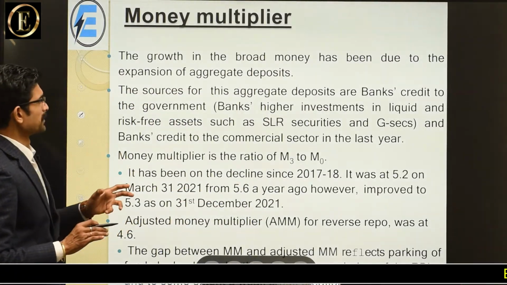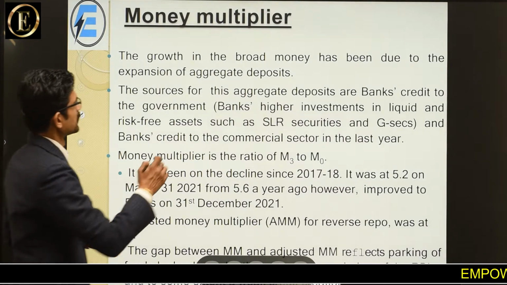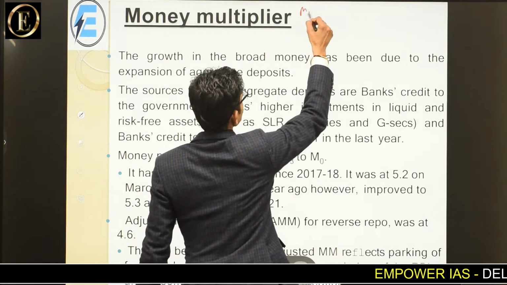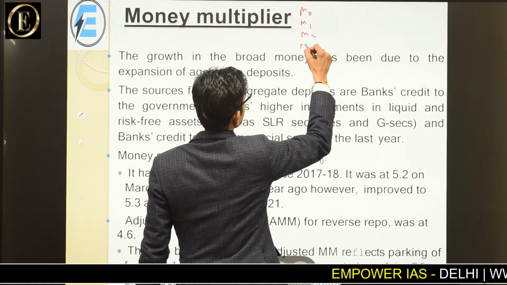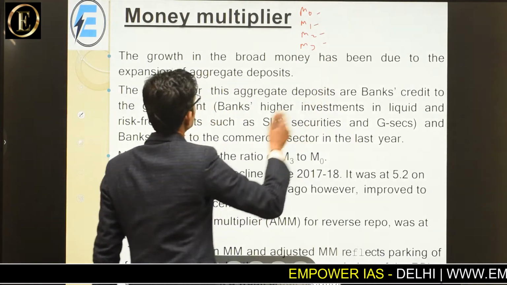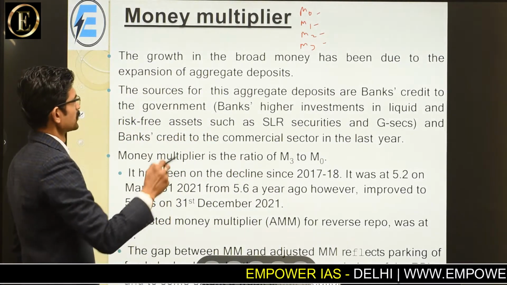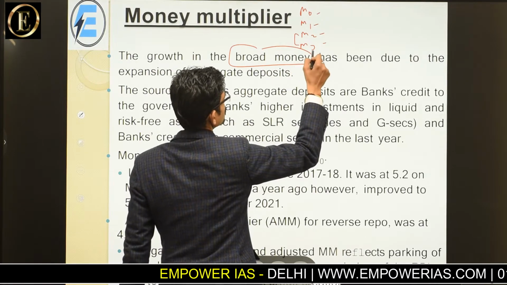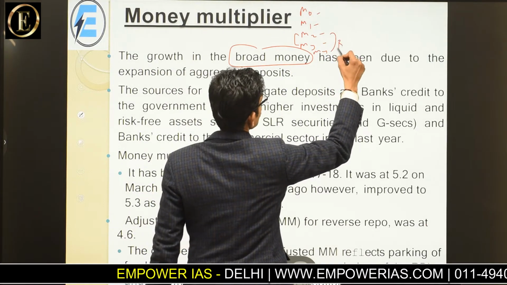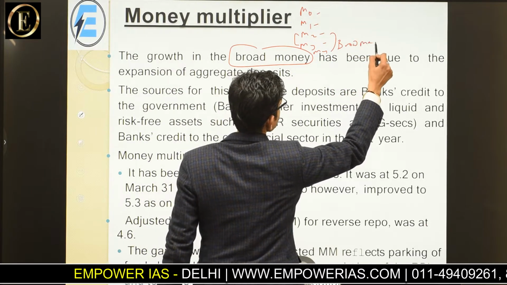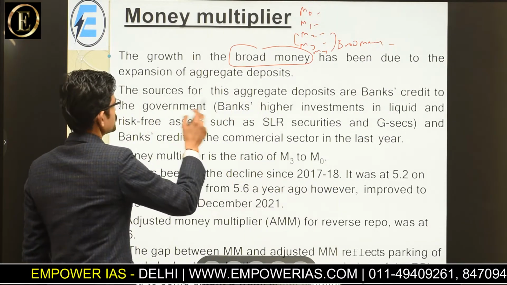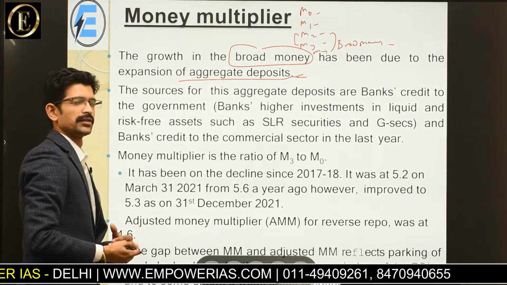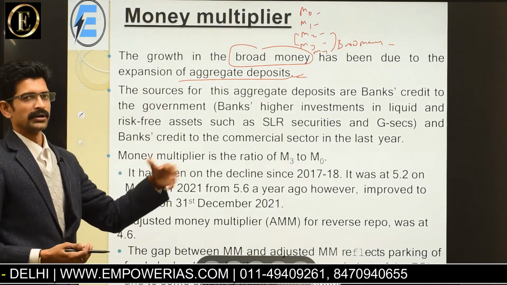Now money multipliers. These money multipliers are, as we saw in the previous slide, M0, M1, M2, M3. These are called money multipliers. So it caters the growth of broad money. What is broad money? This M2 and M3 and M4 are called broad money. And due to the expansion of aggregate deposits, deposits were again high during the pandemic, due to which the broad money again rises.